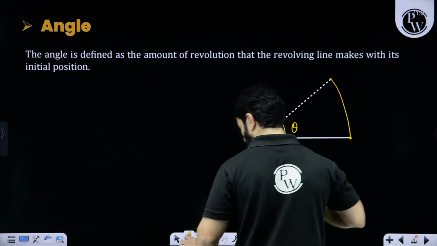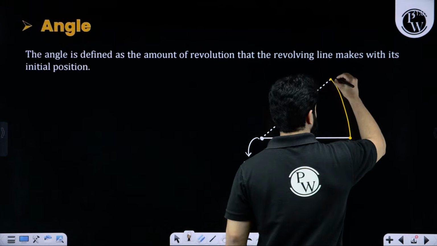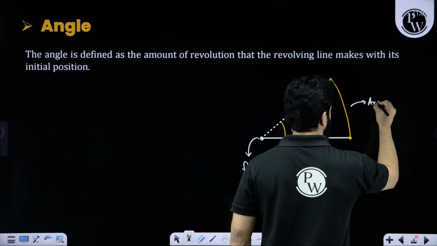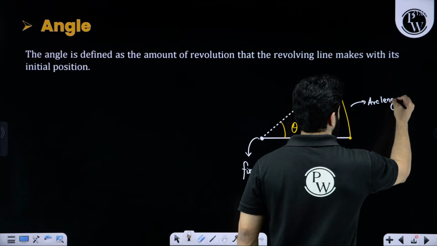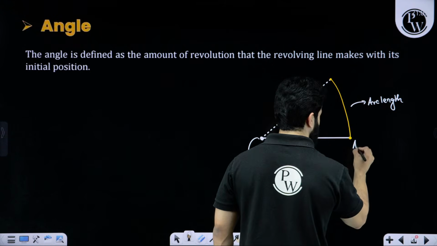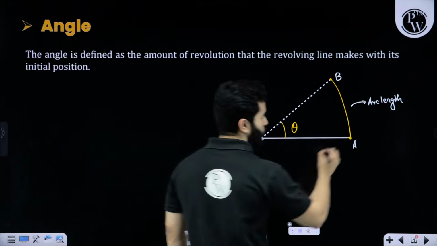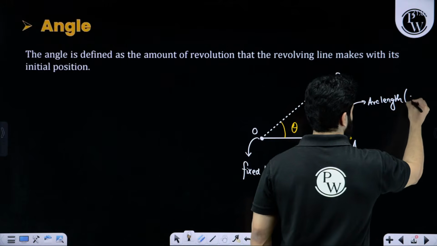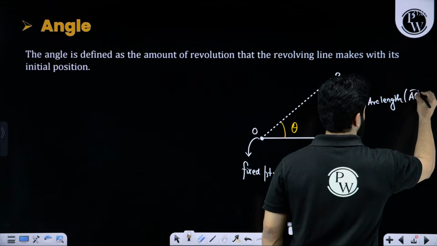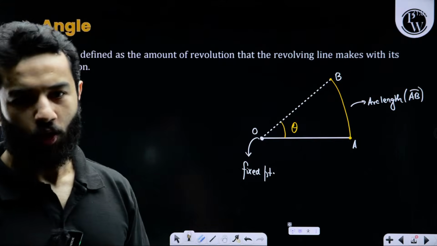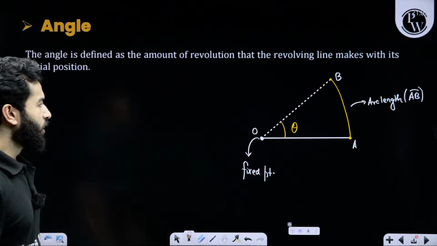This is called arc length. Let's suppose this point is A, this point is B, and this point is O. So arc length will be written as AB with an arc over it, just to represent that we are talking about arc length, right?